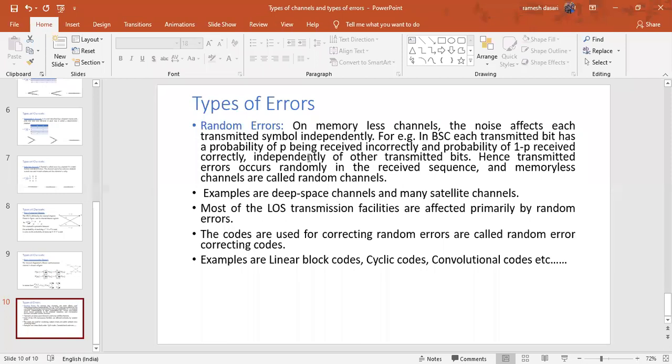Now only I show that the transmitted bit has probability p of being received incorrectly, and the probability of 1 minus p of being received correctly.